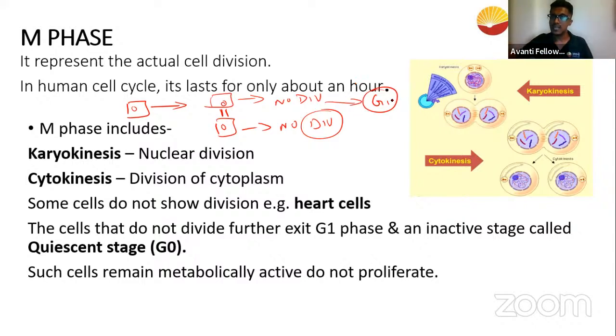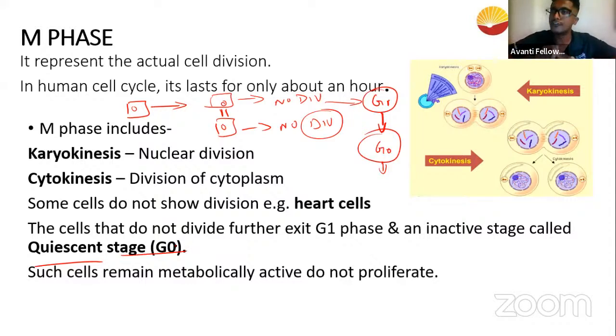Instead, in the G1 phase, they increase their cytoplasmic volume, they increase their energy storage, they increase their organelle function, and then they stop. They get involved in very specific functions. Example, your nerve cells, your nephrons, your cardiac cells, your heart cells, etc. So once they finish the G1 phase, they directly jump into some other phase. It is called the G0 phase. And the G0 phase is also called the quiescent stage.